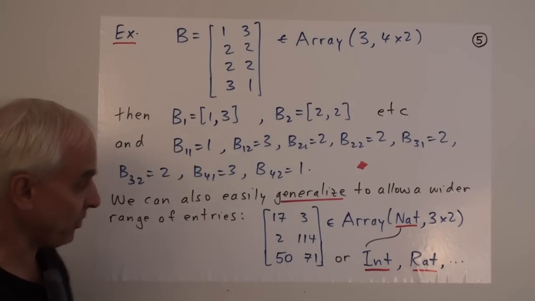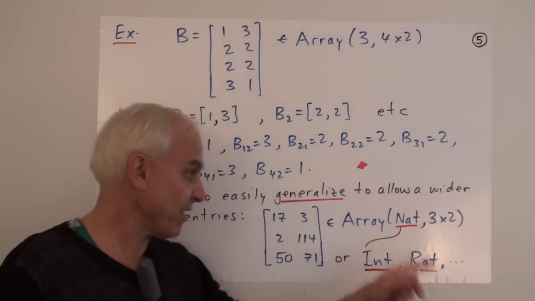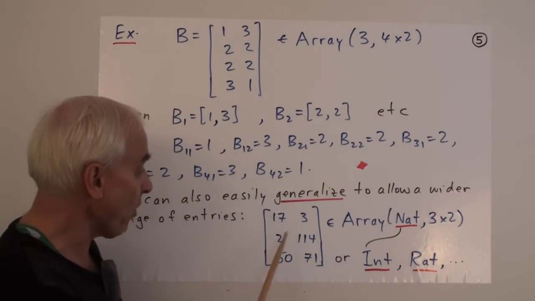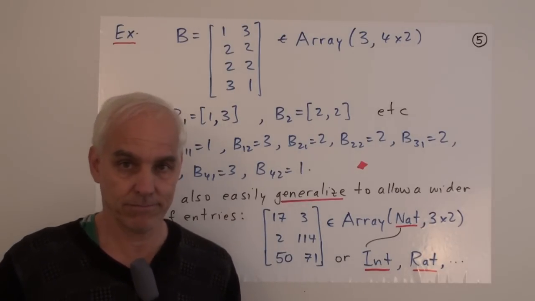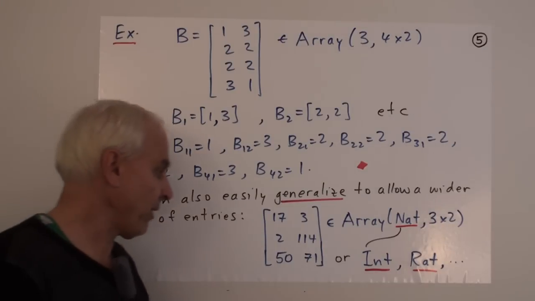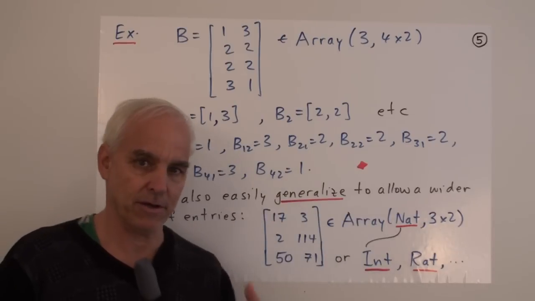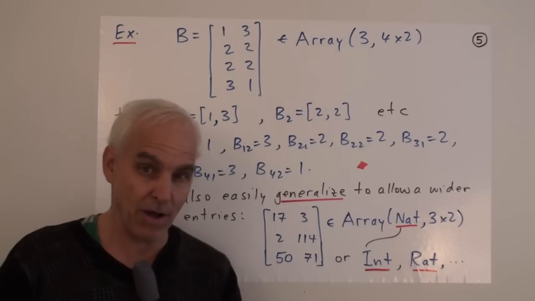Or we could go one step further, we could talk about rational numbers. So we could put rat there, that would tell us that the entries have to be rational numbers, so then there could be a 17 over 4 and a 3 over 2 and a minus 21 over 97 and so on. But again, then there's no bound, and so in principle you could have rational numbers with huge numerators and huge denominators, and effectively the thing could actually blow out on you.